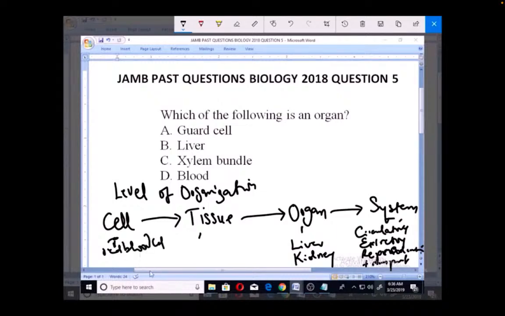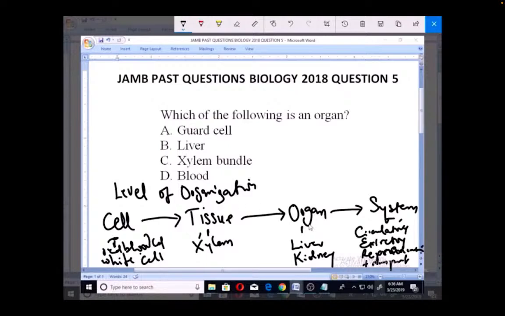But when you talk about tissue, you talk about blood cells coming together to form a tissue. Then you talk about the xylem tissues in plants. So these are the various classifications of the levels of organization.